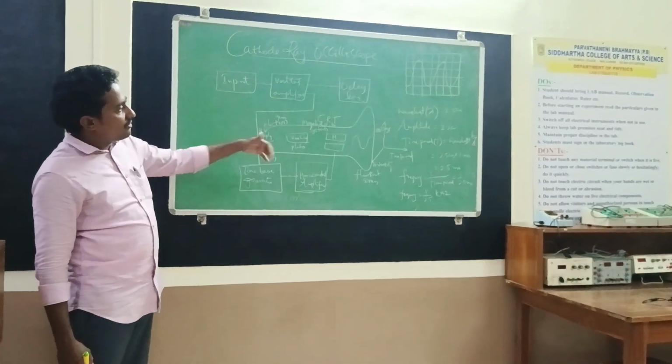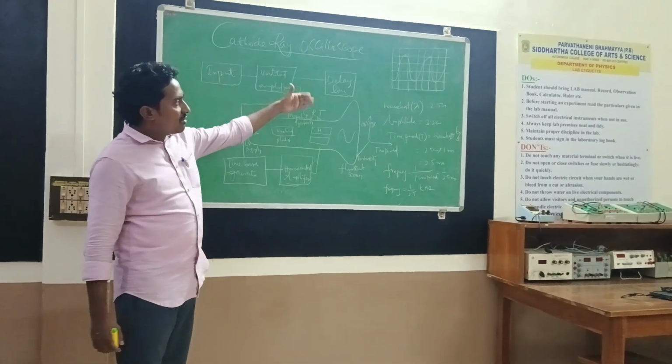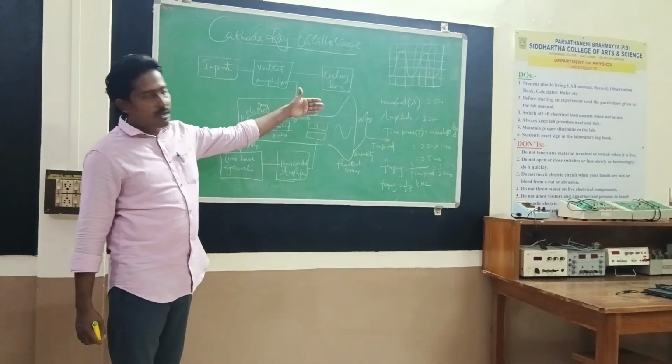For example, a CRO can display a triangular wave, sine wave, cosine wave, square wave, or pulse wave.